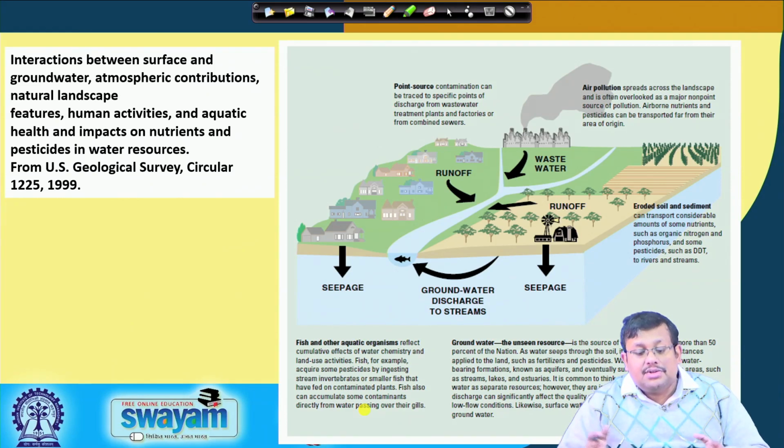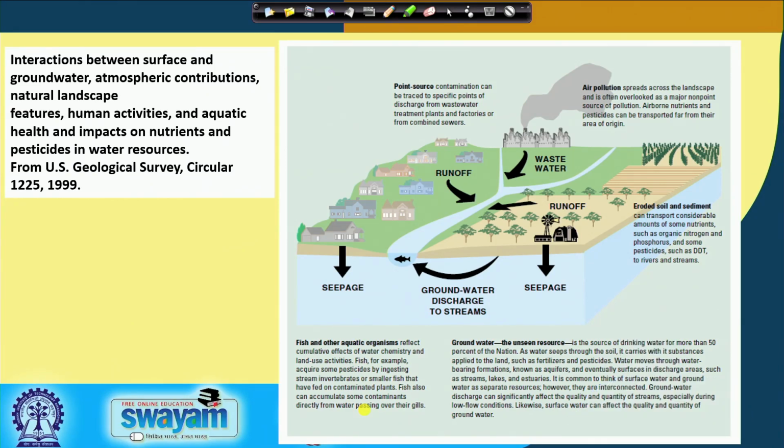And this slide also shows a snapshot of different types of interactions going through point sources and non-point sources. You can see that runoff can be generated from nearby areas, and wastewater can be dumped into nearby water bodies.